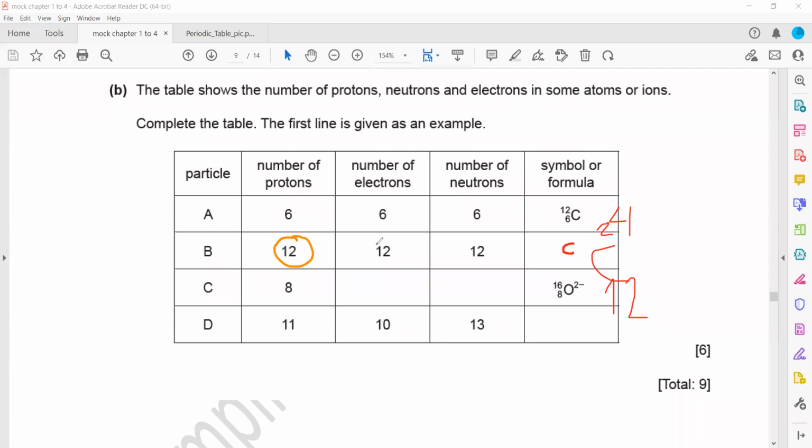The proton number is 12. So which element has proton number 12? Proton number 12 is not carbon. Proton number 12 is magnesium, Mg.